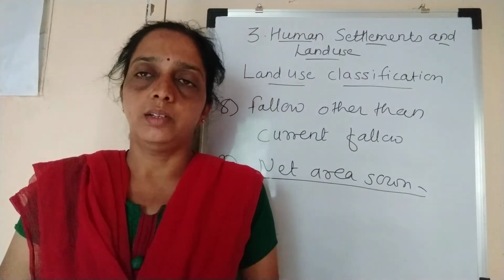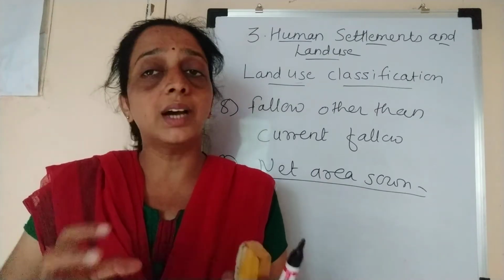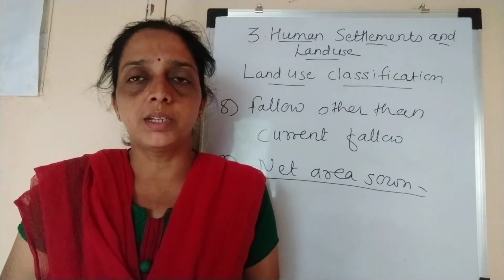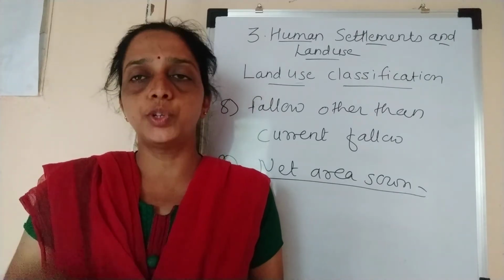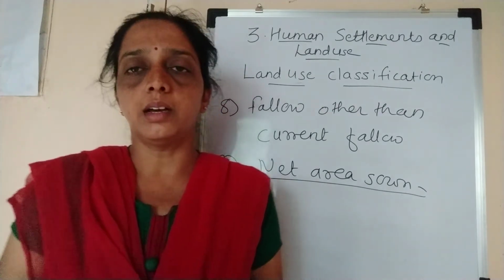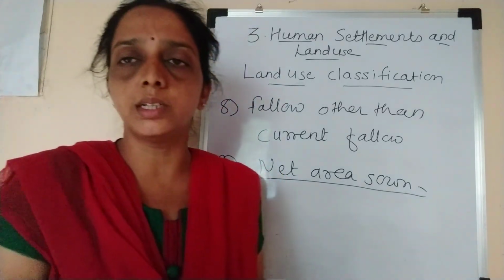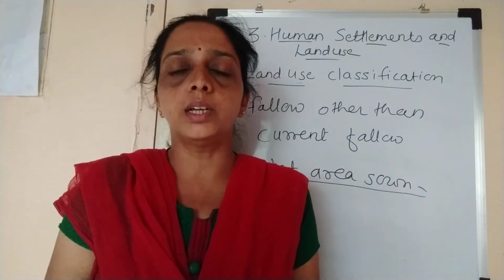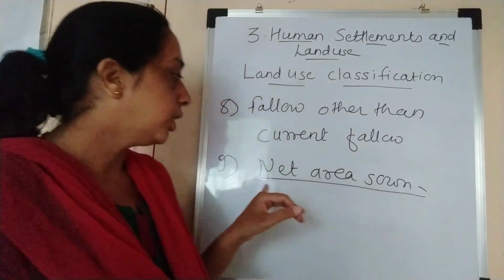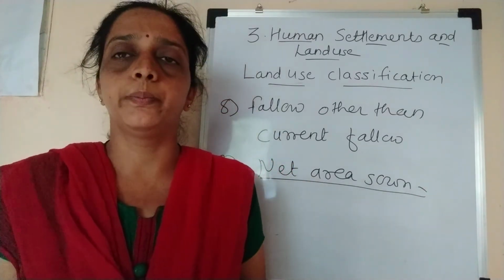The area which is brought under agriculture, with a crop like wheat, bajra or pulses or any agriculture product taken from it, that area is called net area sown. Sown means sowing seeds. Seeds are sown in the soil and the production is taken. So the net sown area is also one of the classifications.